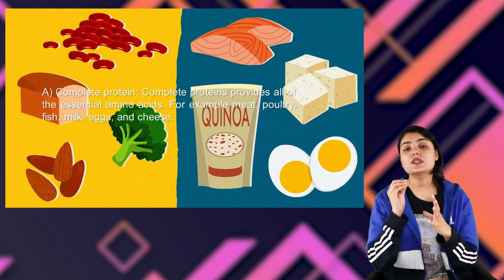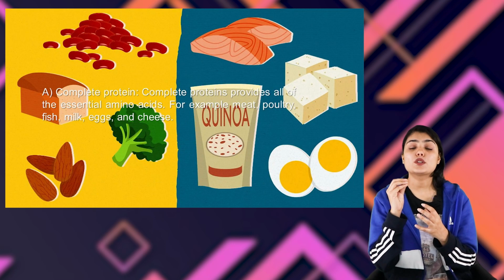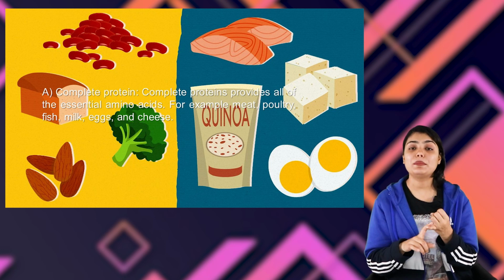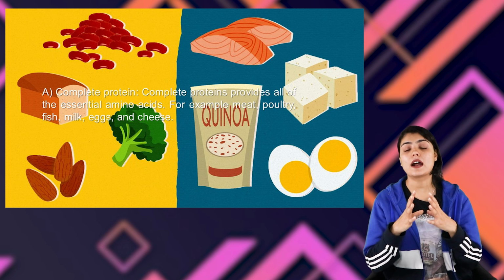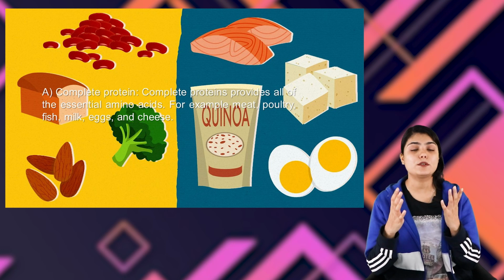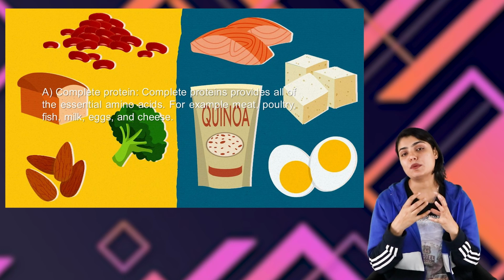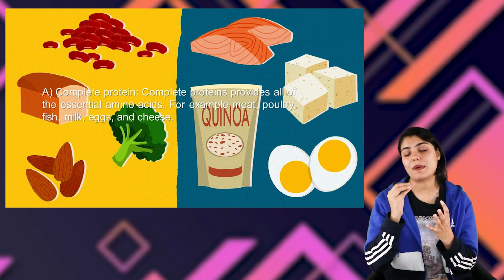Complete proteins are those kind of food products that are able to provide us all the essential amino acids. For example, milk, meat, cheese, and eggs are the source of full or complete protein. So complete proteins are those kind of food products which are able to provide us all the essential amino acids.